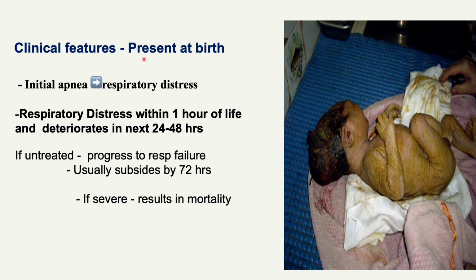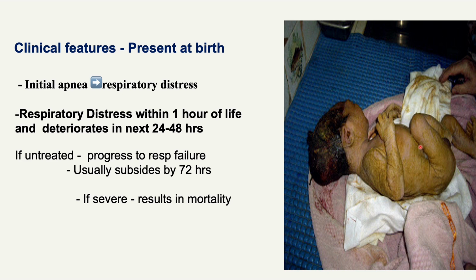Then clinical features, which are present at birth. The baby starts developing respiratory distress once the meconium is aspirated. Initially there is apnea, this is followed by respiratory distress, and respiratory distress starts within 1 hour of life and the baby deteriorates in the next 24 to 48 hours. If untreated, this progresses to respiratory failure and then ultimately, if it is very severe, mortality might occur. And then sometimes the severe condition usually subsides by 72 hours.